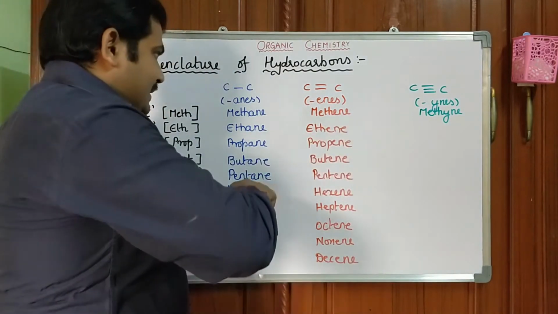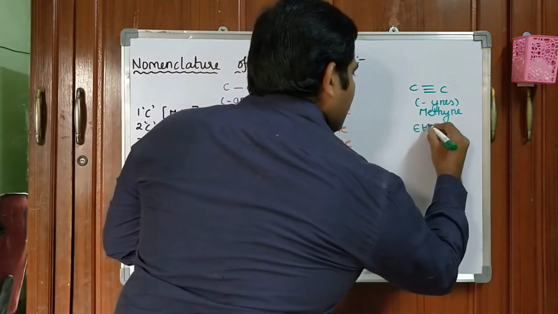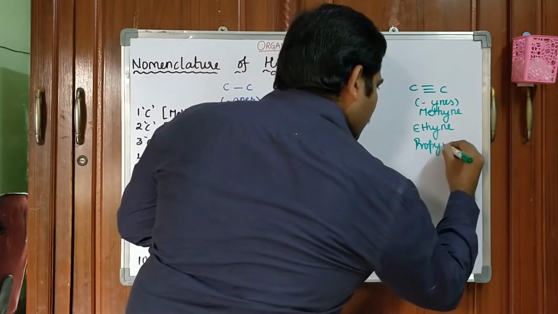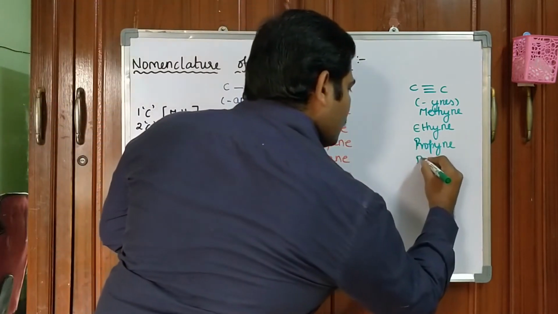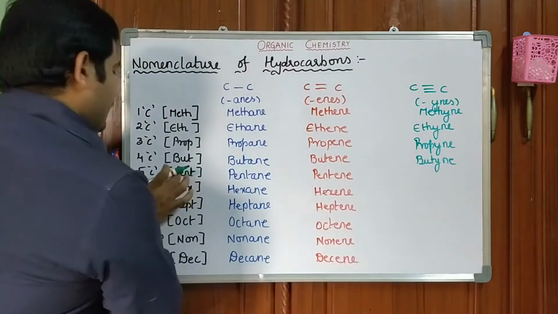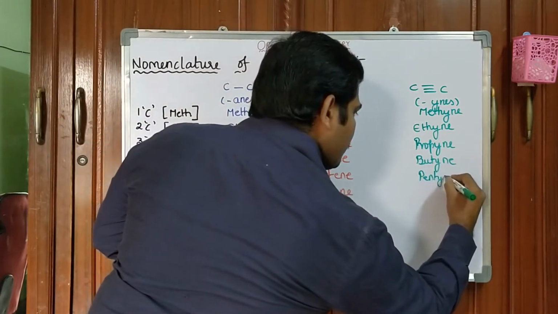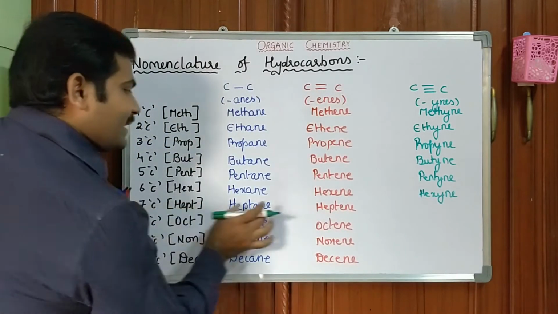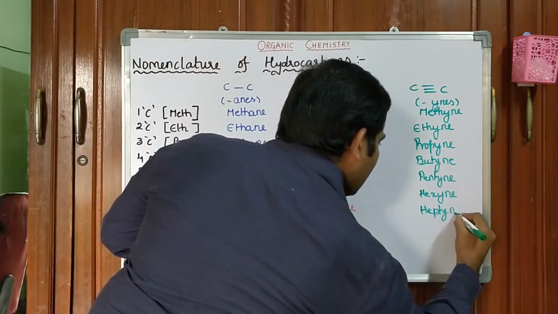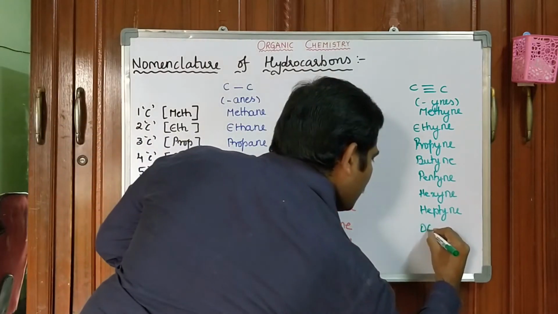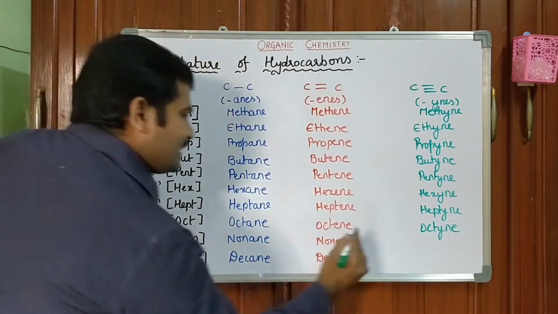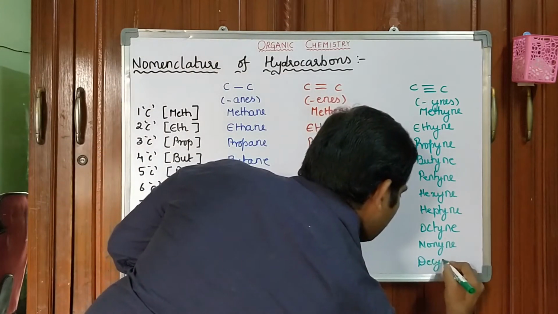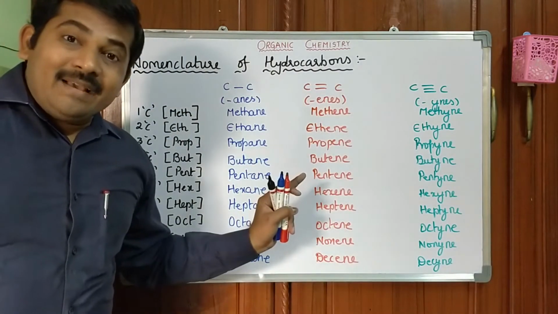Let's come to alkynes. Ethyne, because it contains two carbons. Three carbons, propyne. Four carbons, butyne. Five carbons, pentyne. Six carbons, hexyne. Seven carbons, heptyne. Eight carbons, octyne. Nine carbons, nonyne. Ten carbons, decyne. These are the names of hydrocarbons.